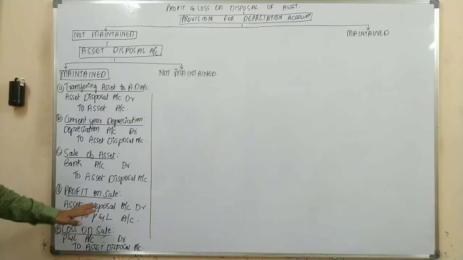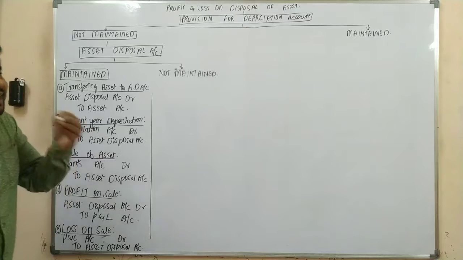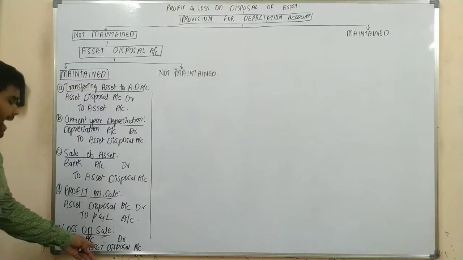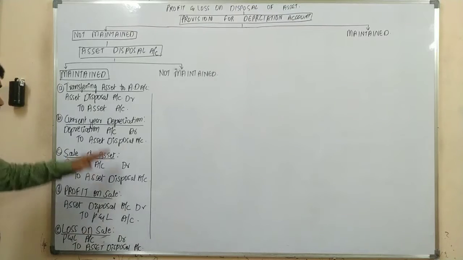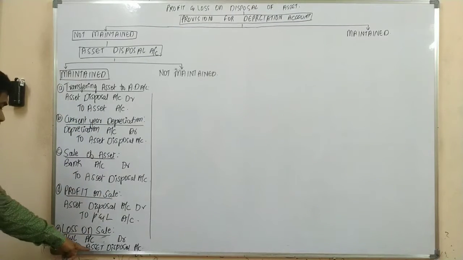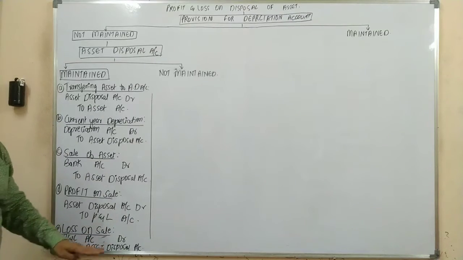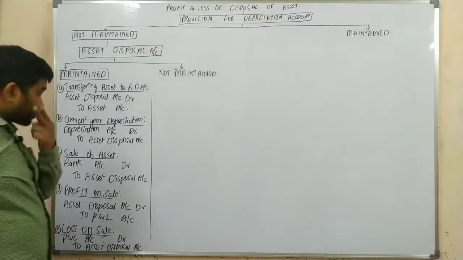Now, loss on sale of asset. What is the journal entry? The general journal entry would be P&L account debit to asset account. But as the asset account was already closed, instead of asset account, we are transferring it to a separate account called our asset disposal account. That's it. Now let us continue.